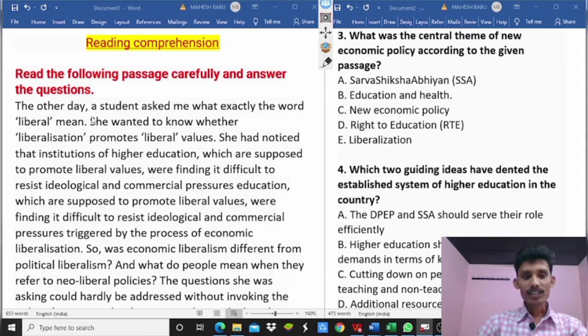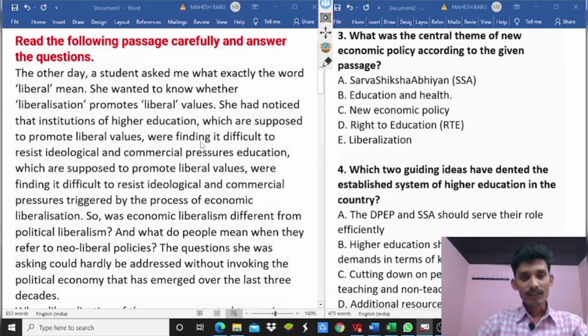The other day a student asked me what exactly the word liberal means. She wanted to know whether liberalization promotes liberal values. She had noticed that institutions of higher education, which are supposed to promote liberal values, were finding it difficult to resist ideological and commercial pressures triggered by the process of economic liberalization.